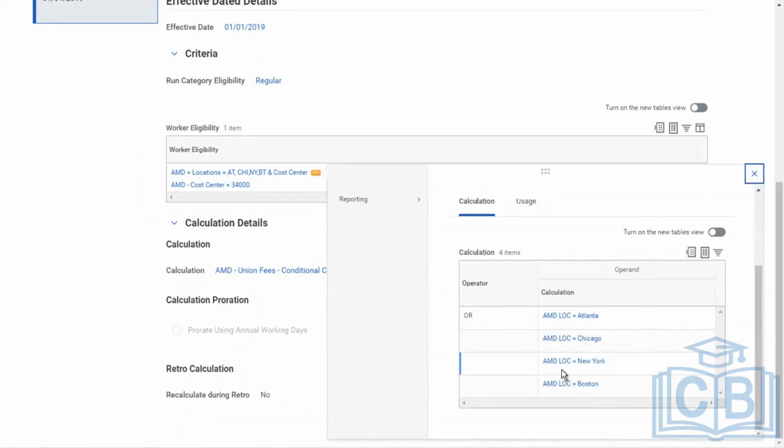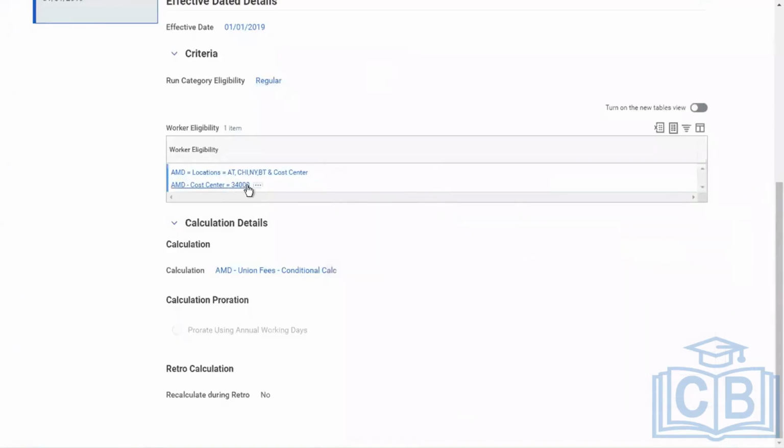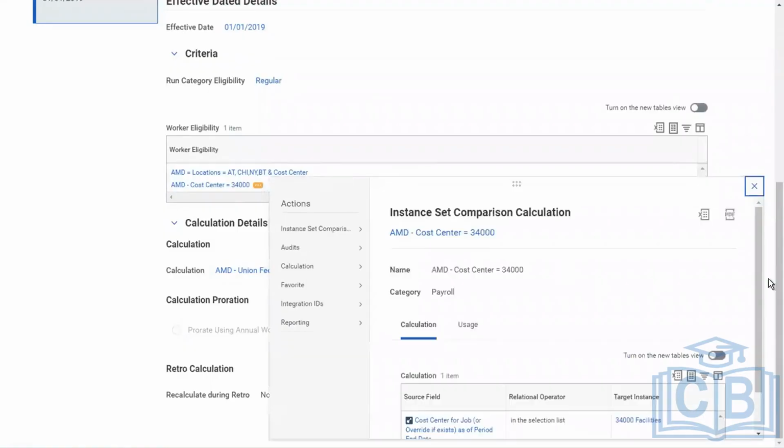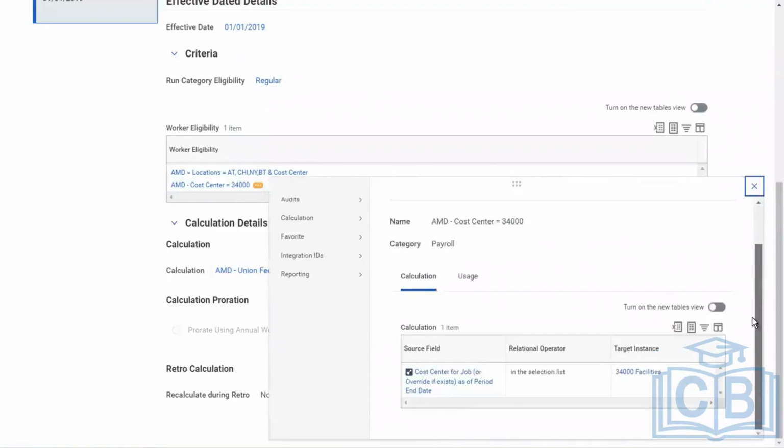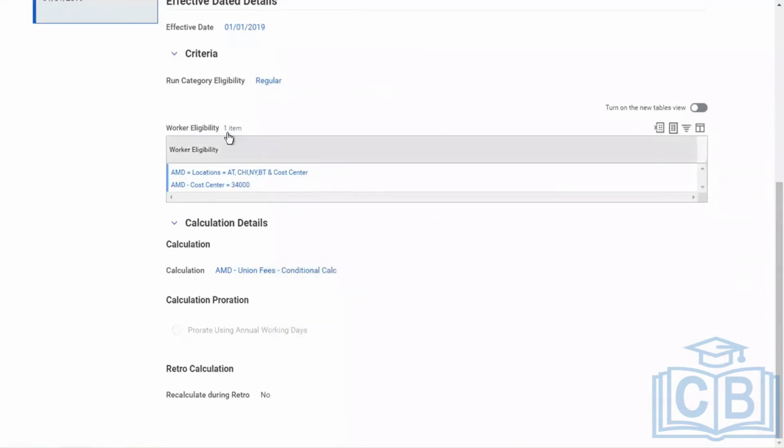Sorry, deduction. It is either Atlanta or Chicago or New York or Boston, and the employee must be part of cost center 3400. This is our eligibility criteria.